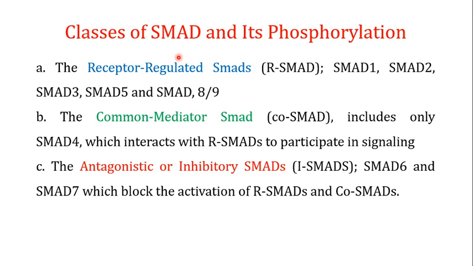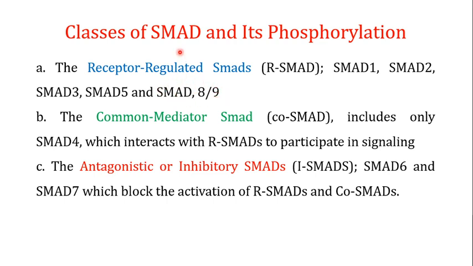The first class is known as the R SMADs, the receptor regulated SMADs, and the members of the R SMADs are SMAD1, SMAD2, SMAD3, SMAD5, and SMAD8/9. Sometimes this is known as SMAD8, and in some literature you will find this as SMAD9. So SMAD8 and 9 actually refer to a single protein.